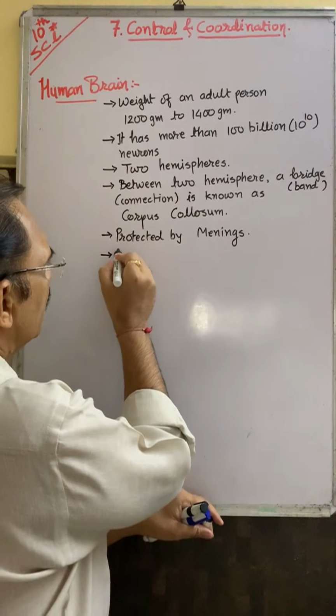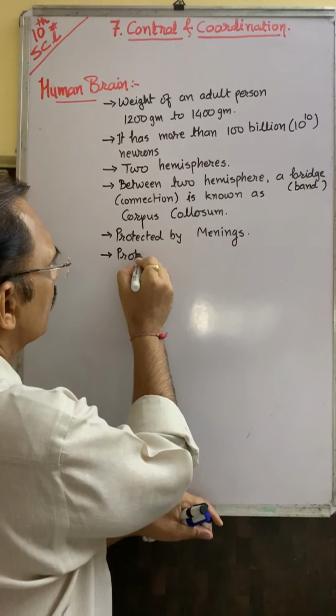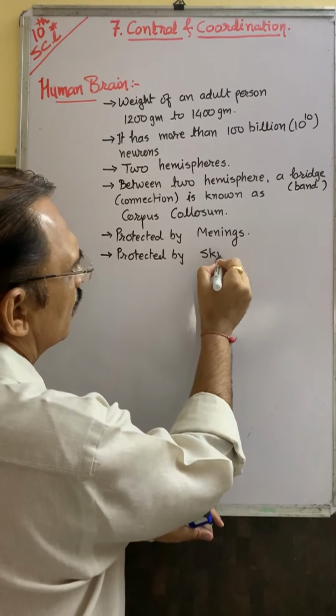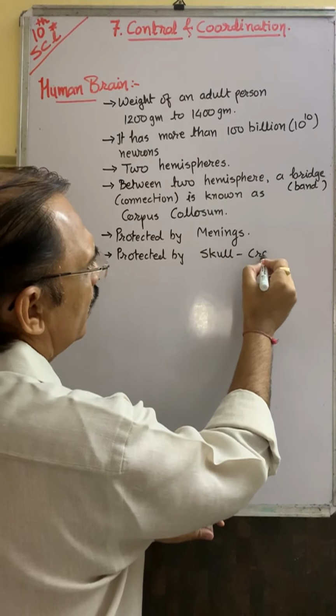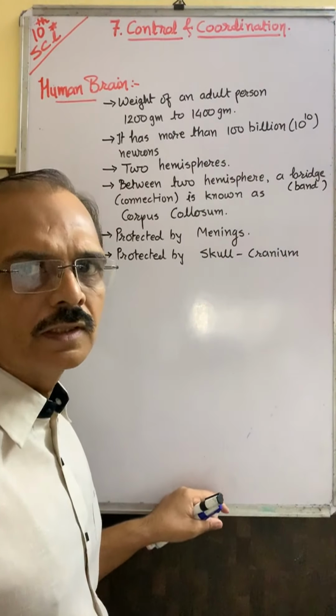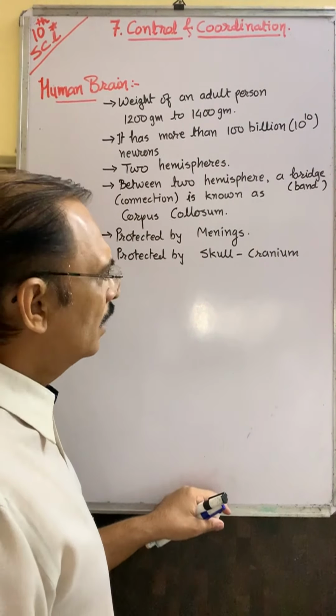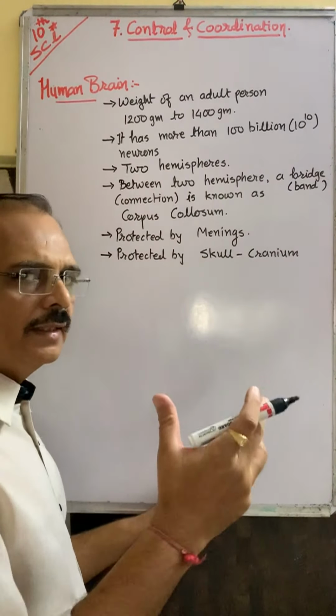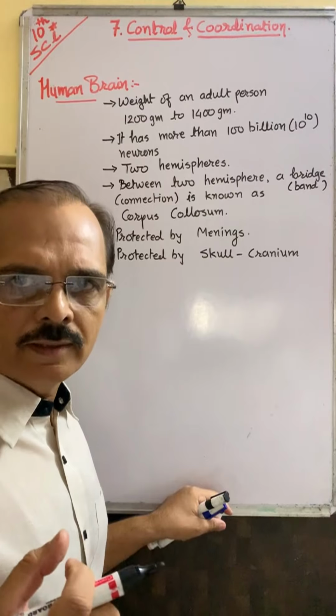Also, it is protected by the skull, or called cranium, and that's why the nerves arising from it are known as cranial nerves. Surrounding it there is a hard bone, the cranium.